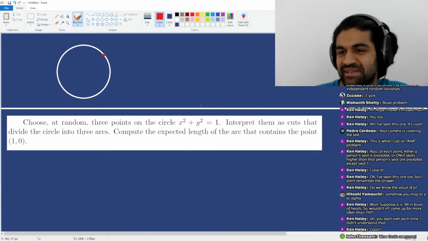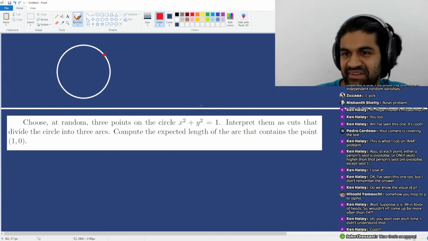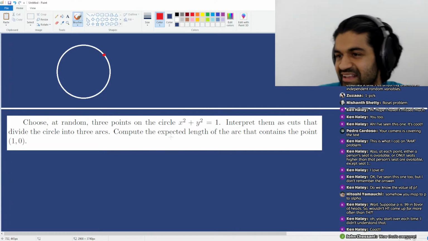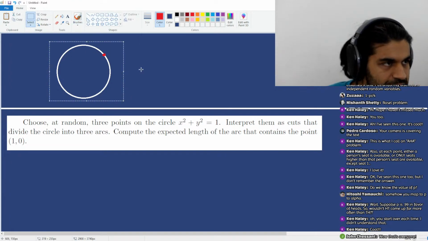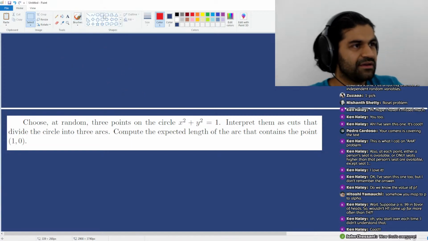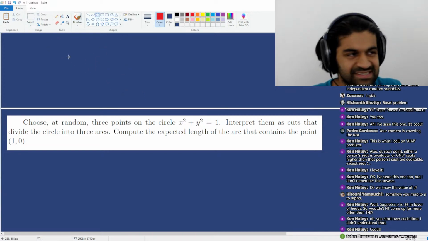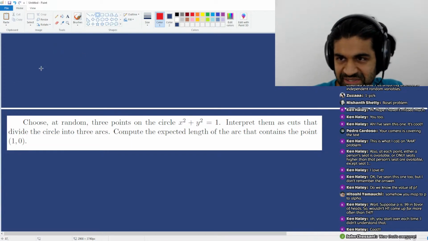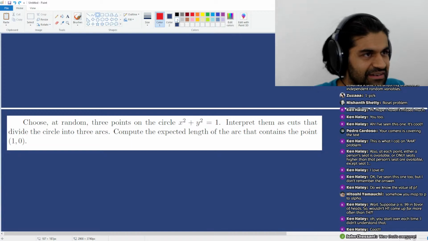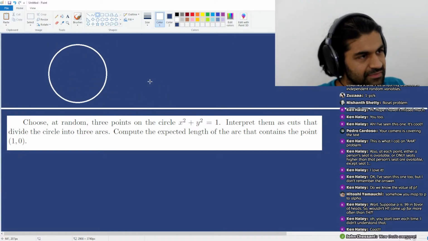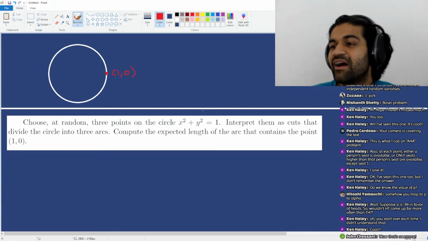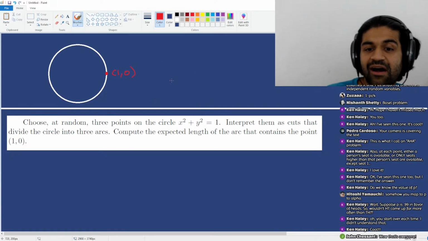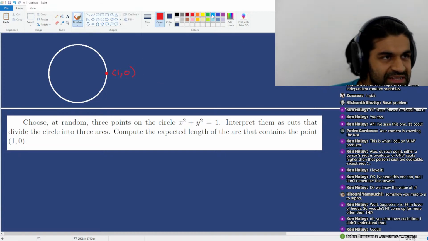Okay. So you're picking 3 points at random on the circle. You want to interpret them as cuts that divide the circle into 3 arcs. What's the expected length of the arc? So how are we going to do this? There are a bunch of different ways to do this problem, but here's what we're going to do. This is our chosen point, namely (1, 0). And I have 3 randomly chosen points on the circle.